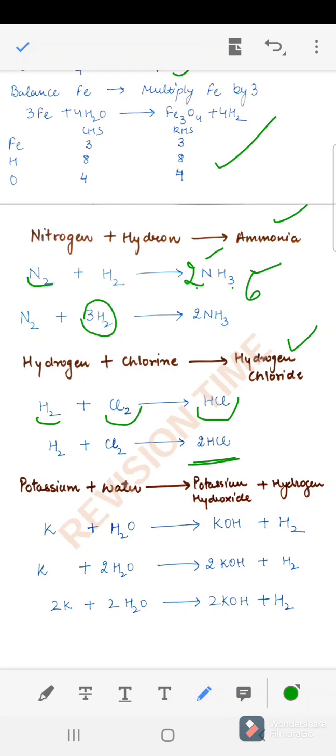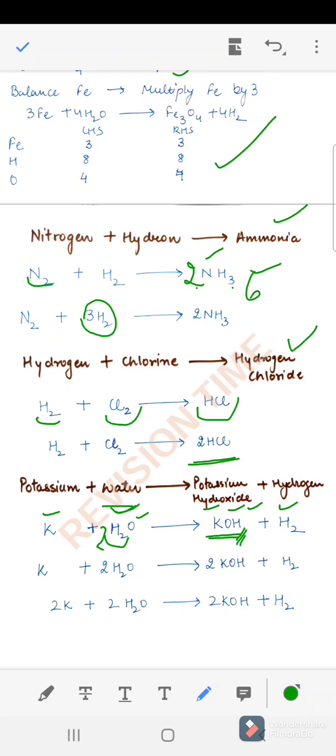Next we have potassium in the presence of water forming potassium hydroxide and hydrogen. This is potassium hydroxide. So what we have? We have 1 potassium here and 1 here, 1 oxygen and 1 oxygen, 2 hydrogen and we have 3 hydrogens here. That is 2 hydrogen of this and 1 of this. We have 3 hydrogens here. So here we have to only balance the hydrogen atoms. For this, the minimum number of atoms we can add is 2. So if we add 2 here, now what we get? We have 4 hydrogens in the left hand side and 3 hydrogens in the right hand side.